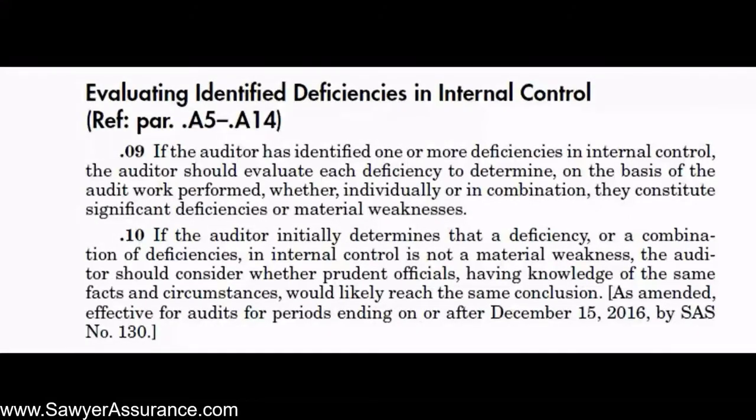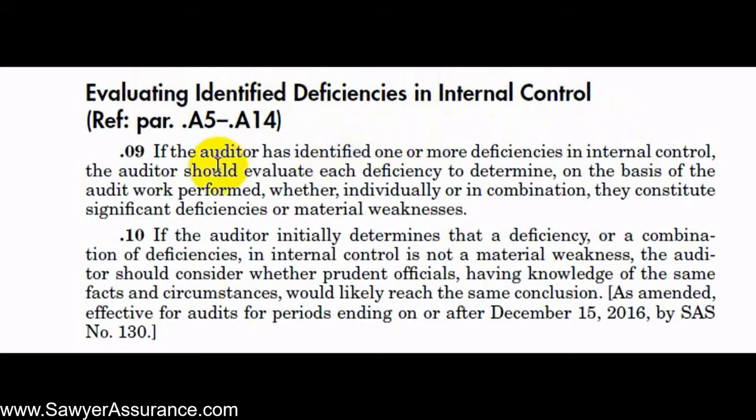Okay, in this video, we're continuing our discussion of AUC Section 265 regarding communicating internal control deficiencies to management and those charged with governance. In the last video, we discussed determining whether there are deficiencies in internal control. And now in this particular video, we're going to be talking about evaluating identified deficiencies in internal control. So we've identified some, and now we just need to evaluate them.